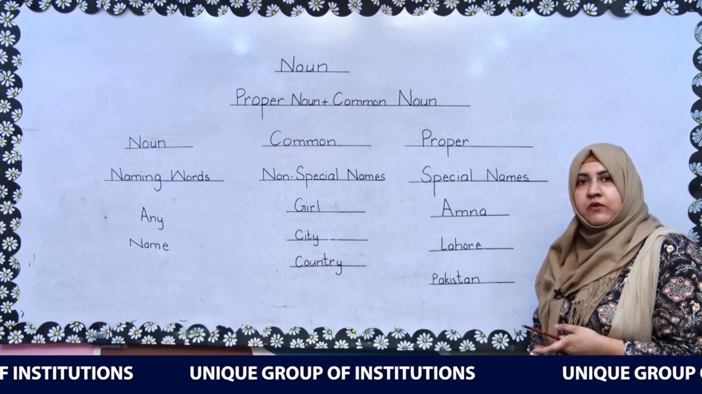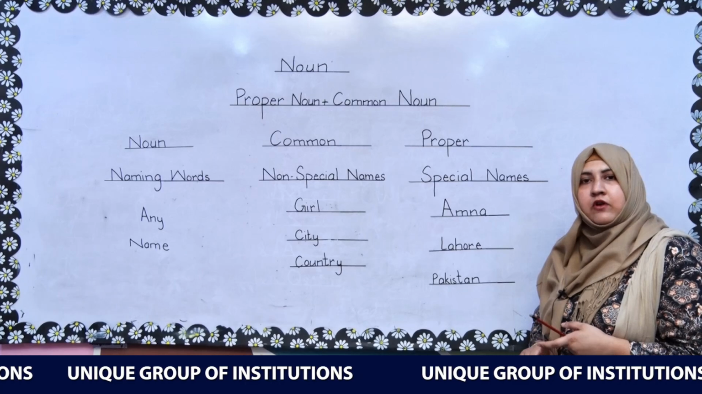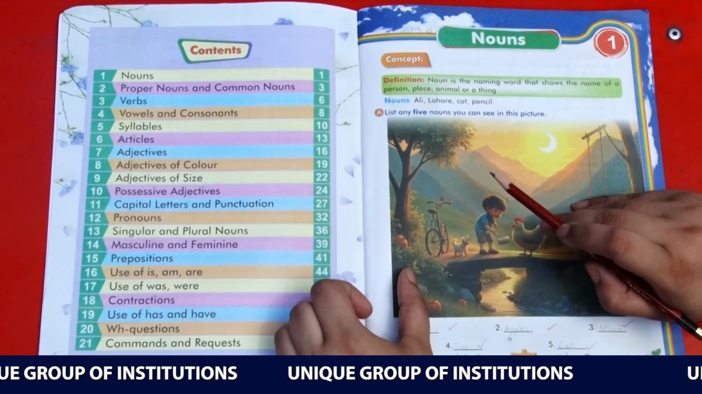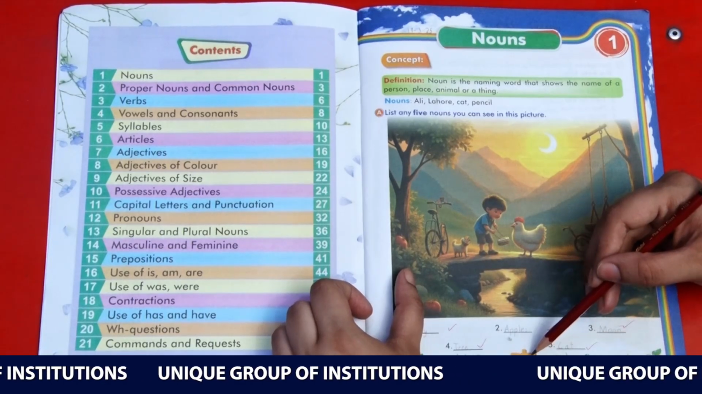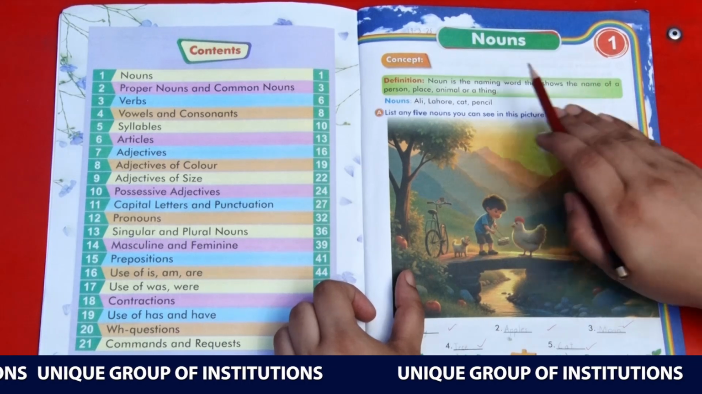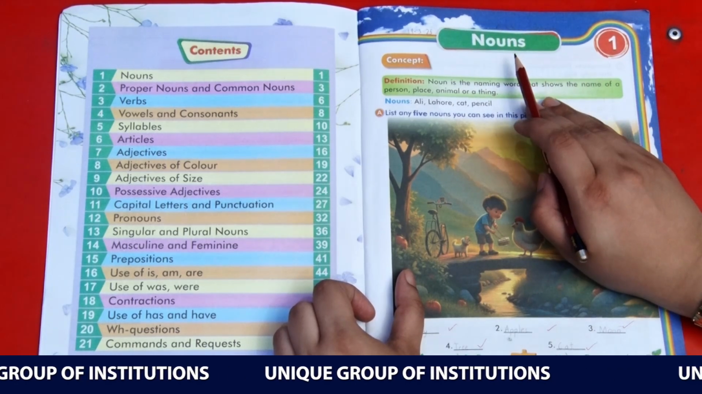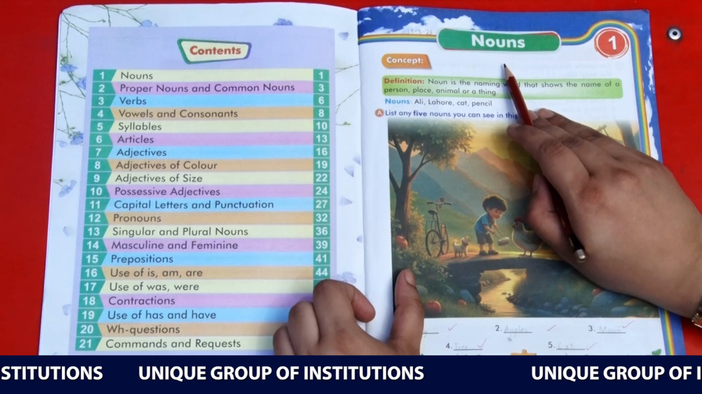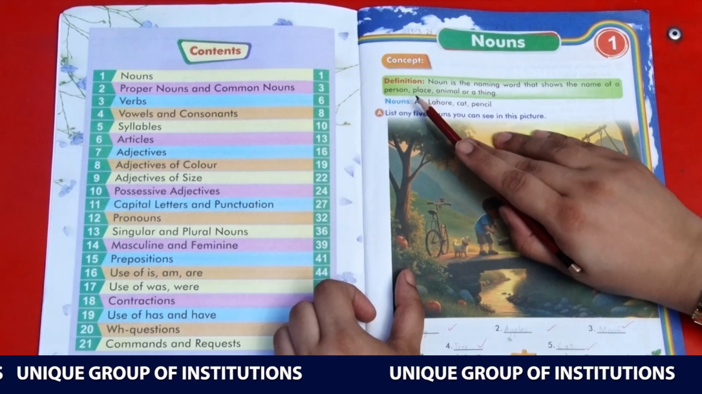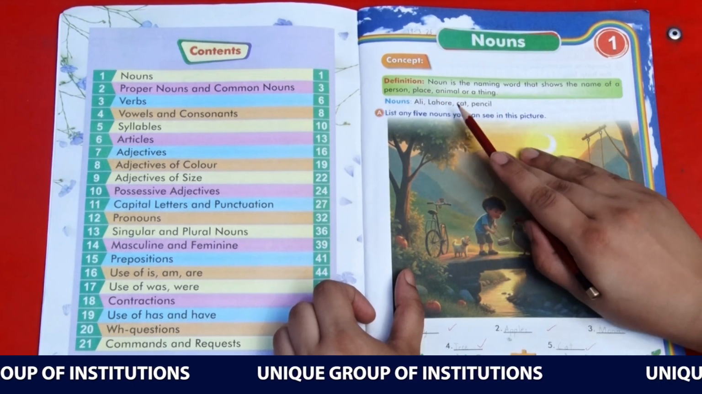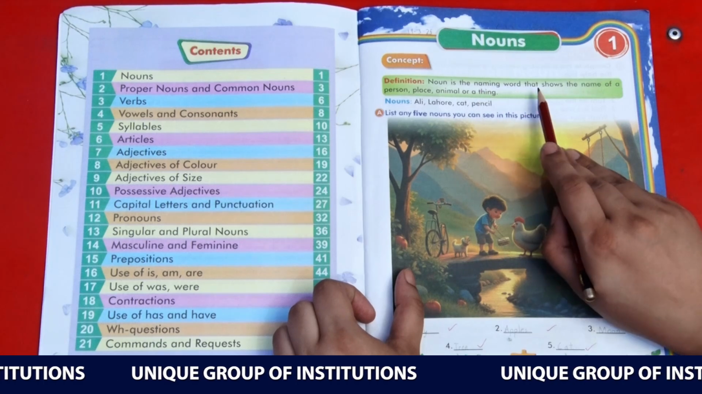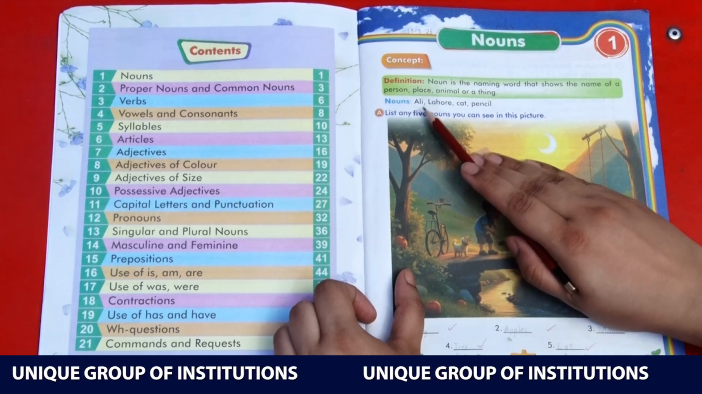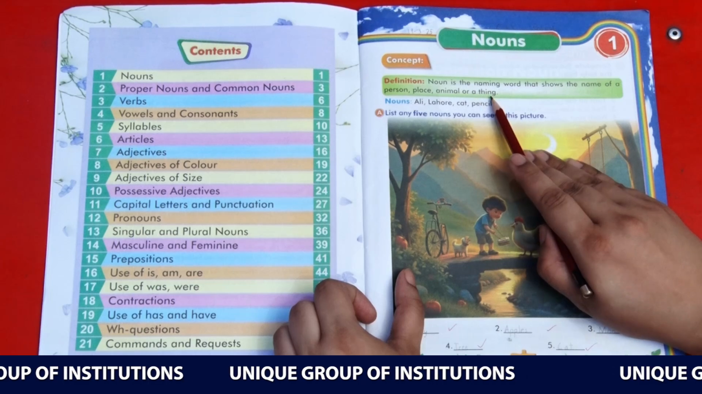Now open your grammar books and we will cover the topic according to your exercises. Open page number 1 and our first unit is nouns. We have already discussed what a noun is. Nouns are naming words. Let's read the definition first. A noun is the naming word that shows the name of a person, place, animal or a thing.